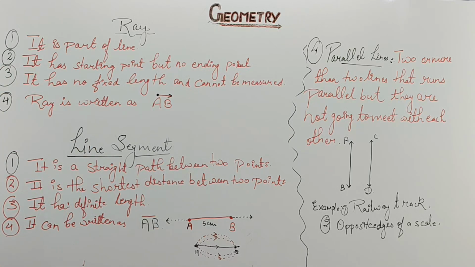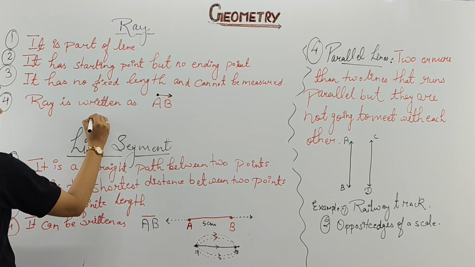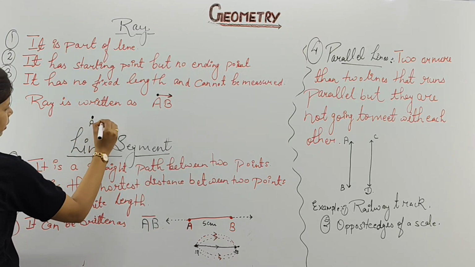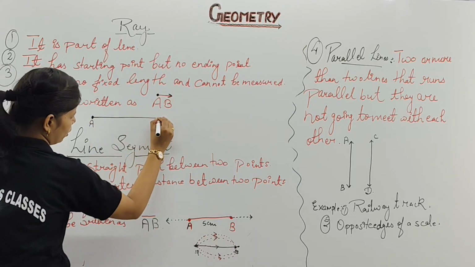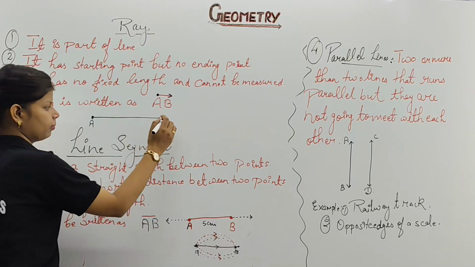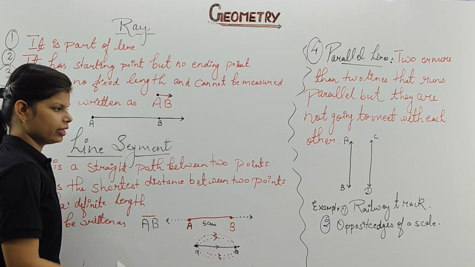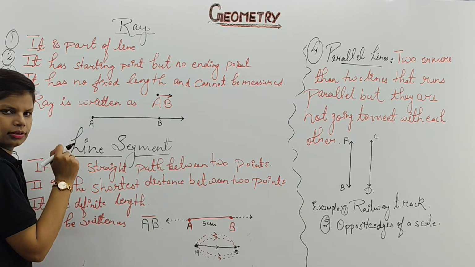If we are going to draw the line AB, then for the line segment we draw like this. If we draw one line here, this will be your point A, another will be your point B. This is your fixed line segment, but it goes on infinitely in one direction only. You can see it is not extending in both directions.